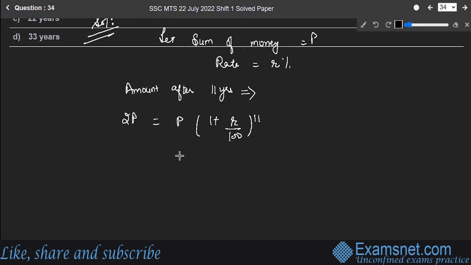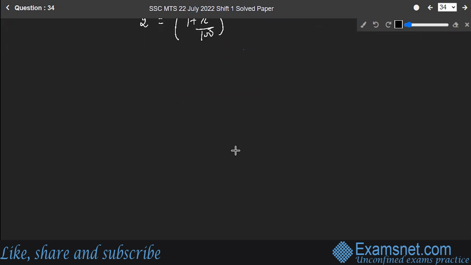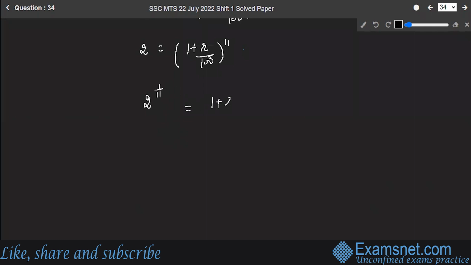Okay. So from here, what do you get? This P and P will cancel. So 2 is equal to 1 plus rate upon 100 raised to the power 11. So that means 2 raised to power 1 upon 11 is equal to 1 plus rate upon 100, right?